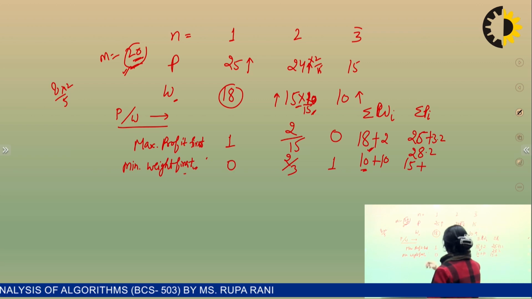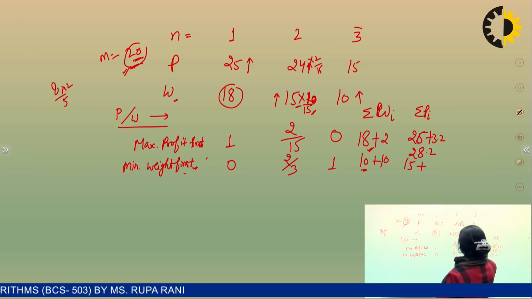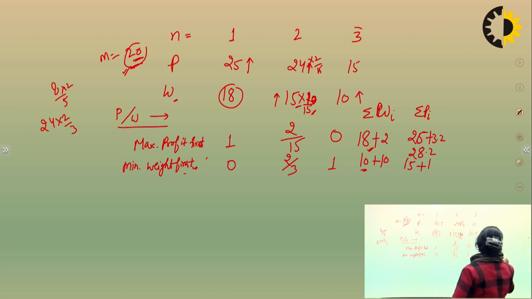This one will be 0 and profit will be 24 into 2 by 3, so 16. So total profit is 31.